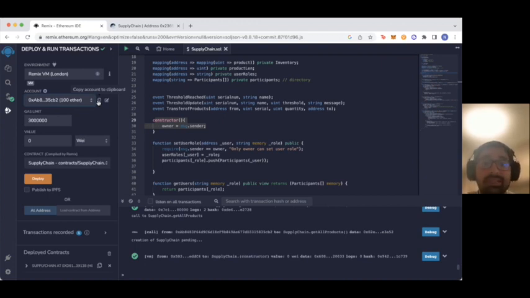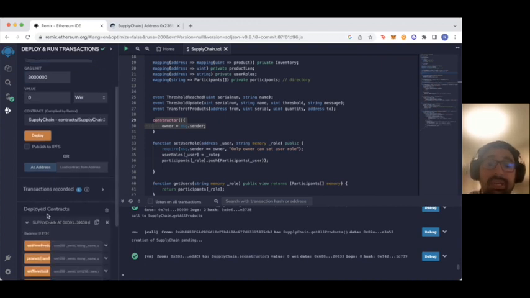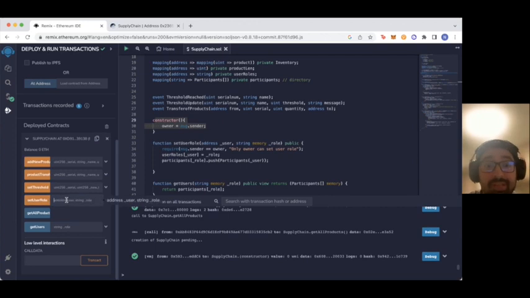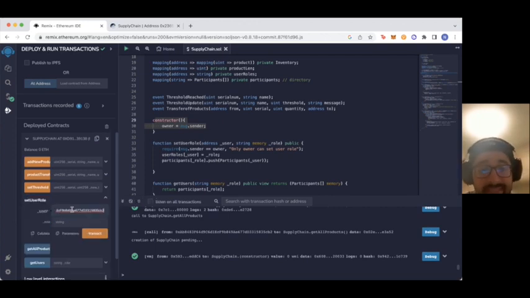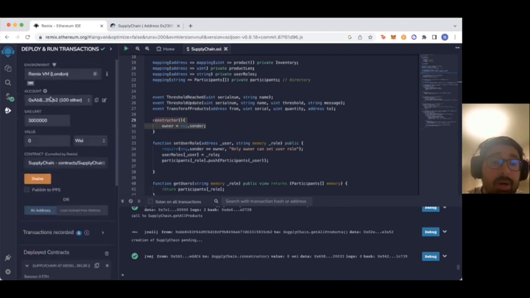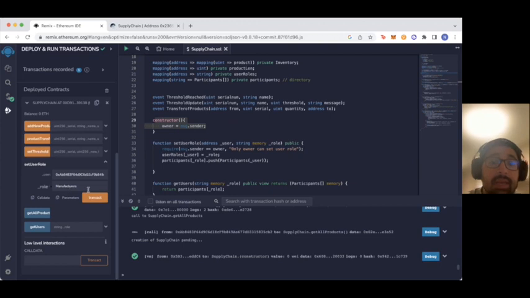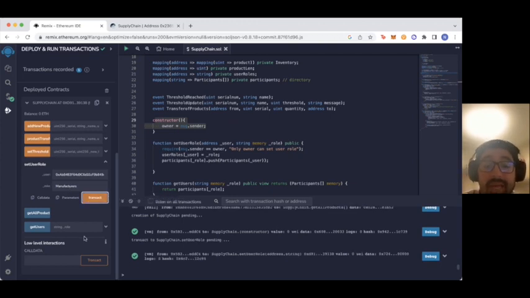So the owner copies the address of the manufacturer. The owner goes to the set user role function here, pastes the address, and assigns the role. Let's move back to our owner's address and transact this transaction. Now the address has been registered in our directory.